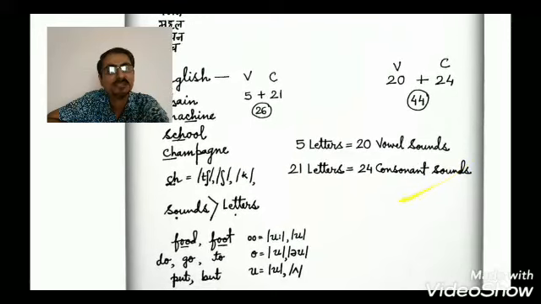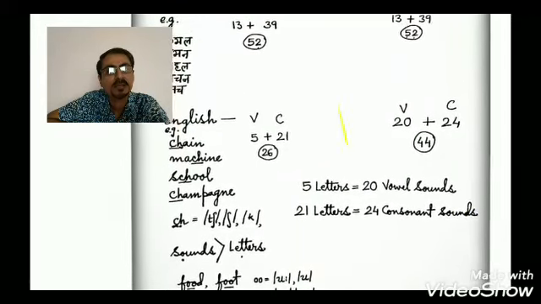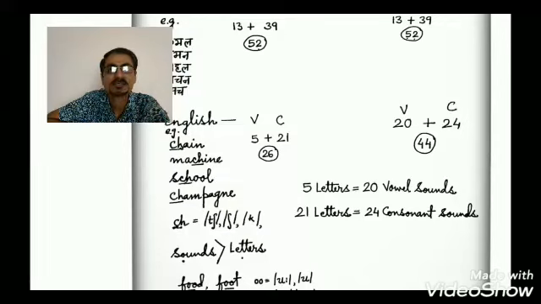So you will be surprised that in written English we have 26 letters, out of which we know that A, E, I, O, U, these 5 are vowels, and the rest 21 are consonants. But when it comes to the sounds of English, these 5 vowel letters represent 20 vowel sounds, whereas the 21 consonant letters represent 24 consonant sounds.